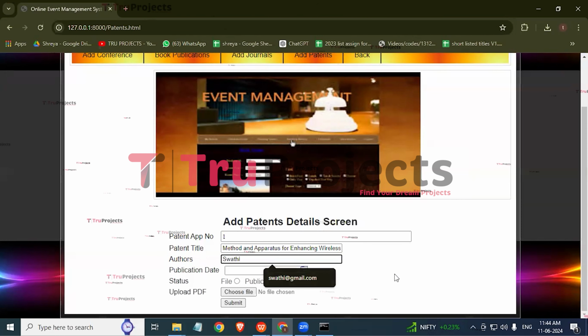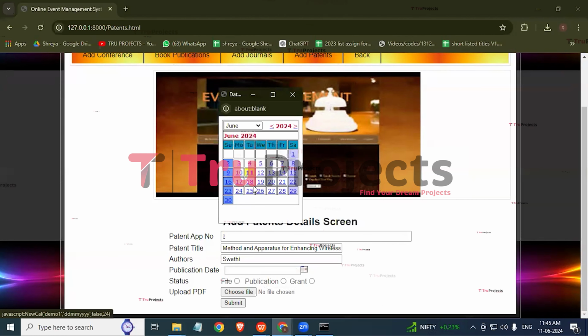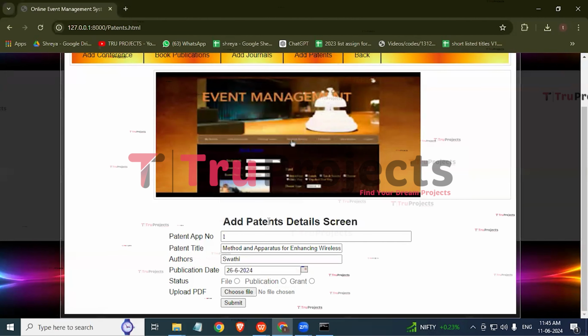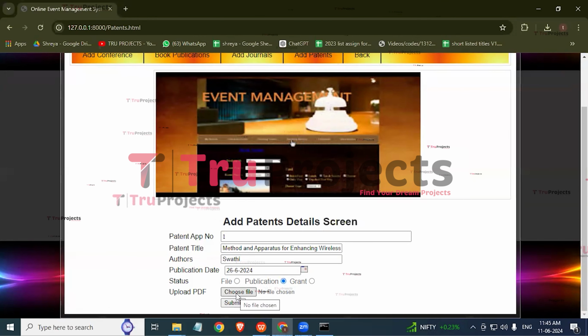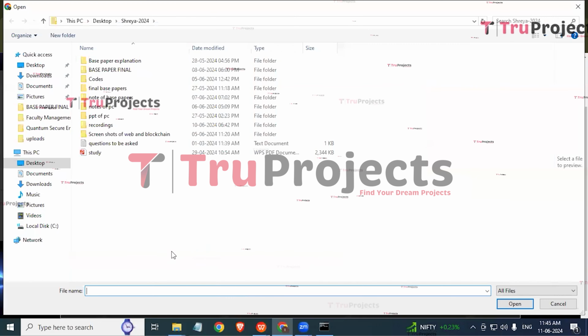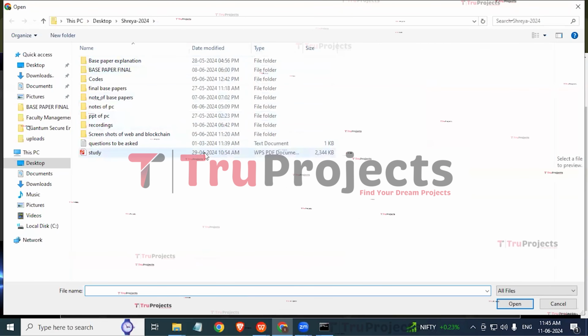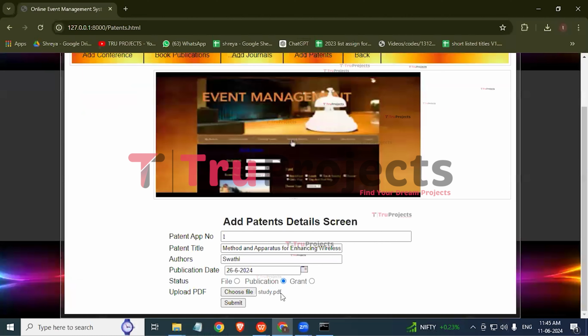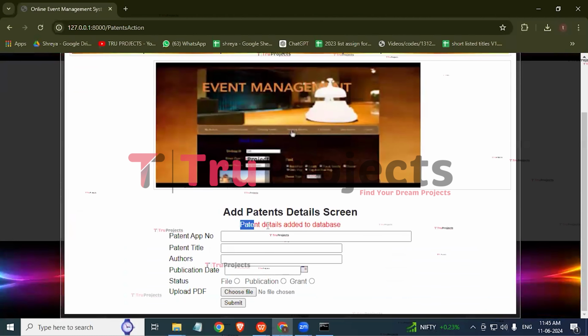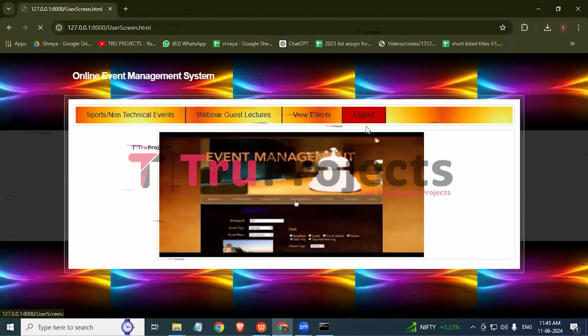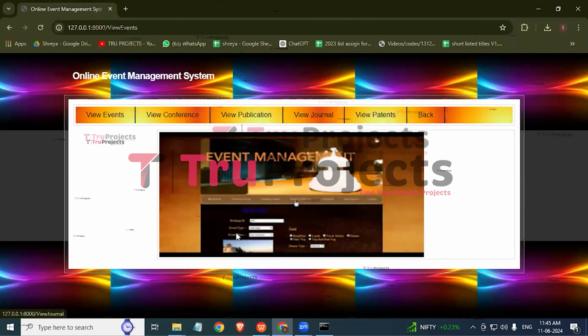And here we need to provide the publication date. So June 26 would be the publication date. And the status is grant. Here we need to click on choose file to upload the patent. So let us upload this. Click on open. And now click on submit. Here we can observe that patent details are added to the database. So now click on back and now we will view all the events. So click on view events.